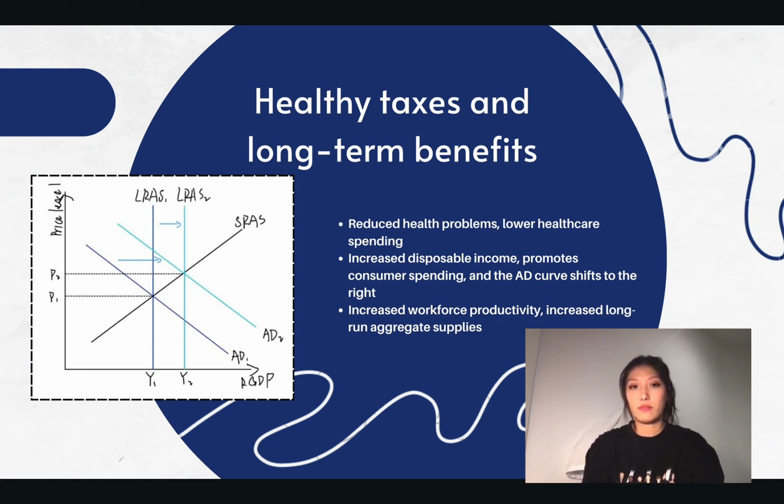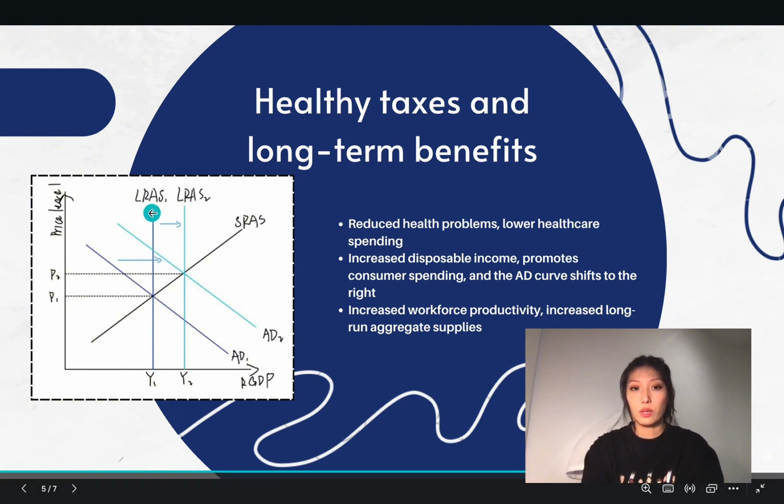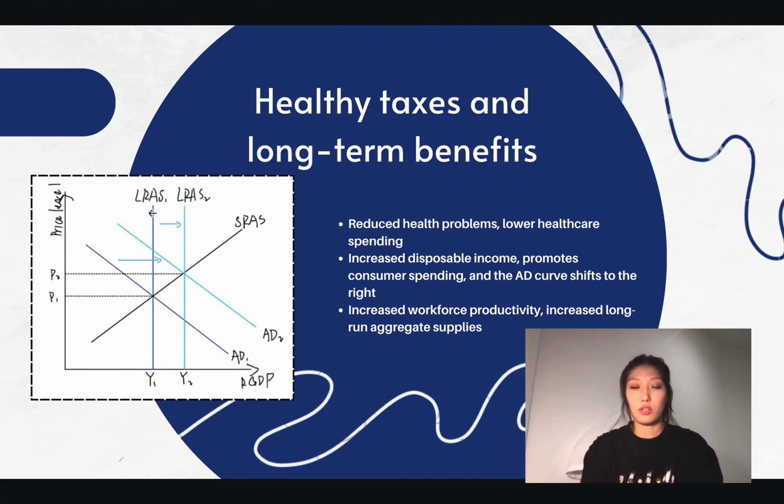Improving the health of the population can lead to a healthier and more productive workforce. Healthier people are more likely to participate in the labor force, be absent from work less often, and be more productive at work. This may result in an increase in the long-run aggregate supply. LRAS1 in the figure is the initial long-term aggregate supply curve. LRAS2 represents the long-run aggregate supply shifting to the right due to increases in labor productivity.